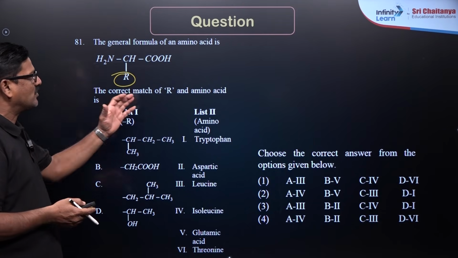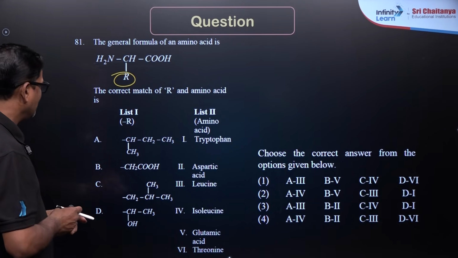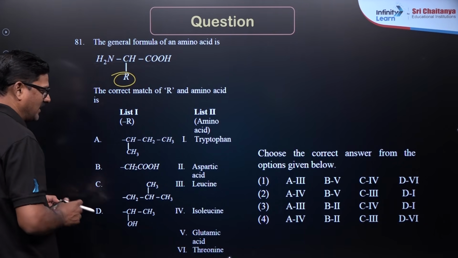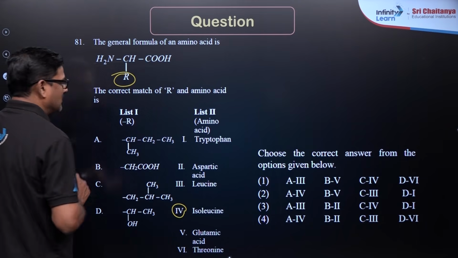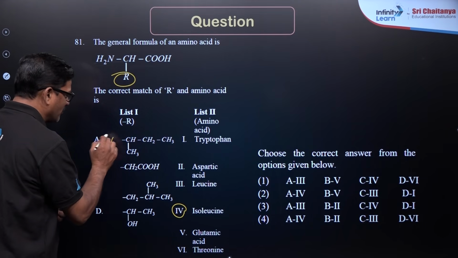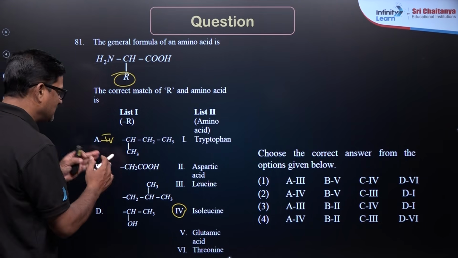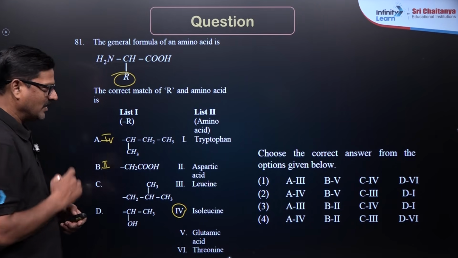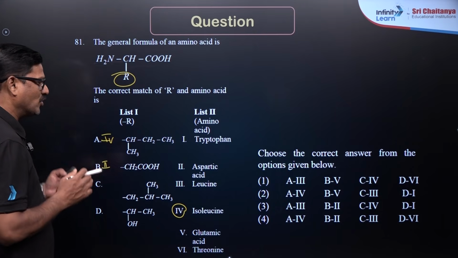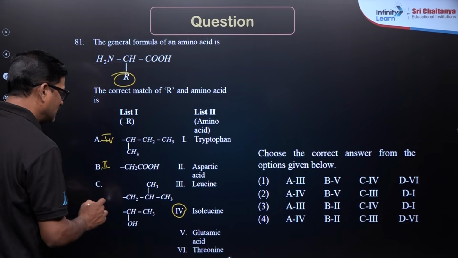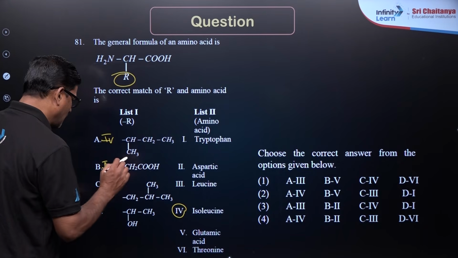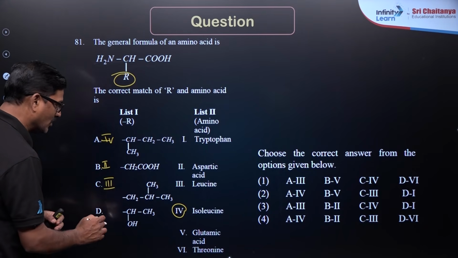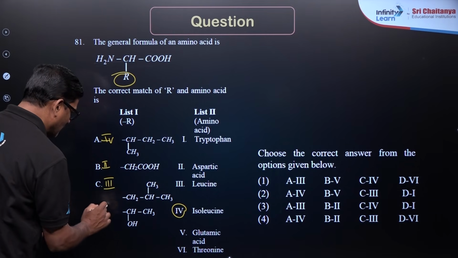The correct match of the R in the amino acid: if this A is isoleucine, A is going to be 4, and if this is aspartic acid, B is 2, then C is 3, and it is going to be leucine, and D is going to be 6.